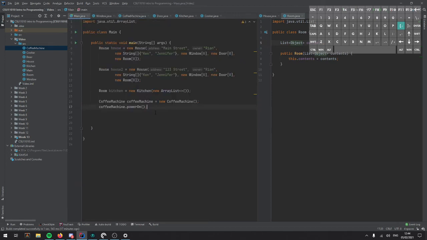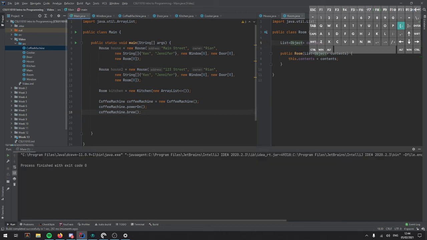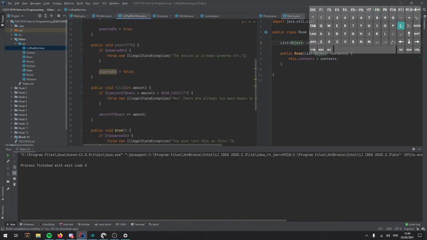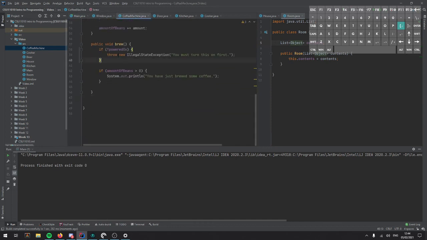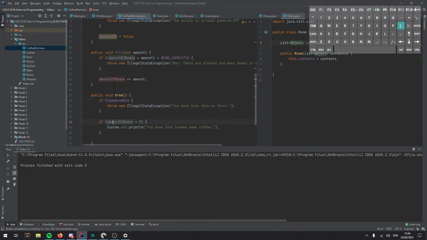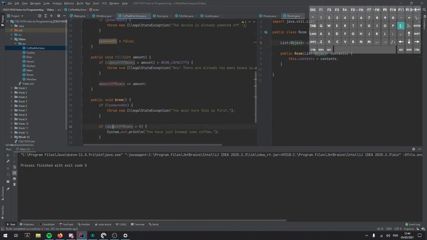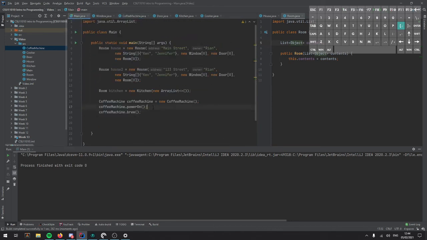So now I can turn my coffee machine on. But if I try and brew some coffee, and I run this, it's going to throw an exception, or not. Right, let's check. Alright, there's a mistake somewhere.